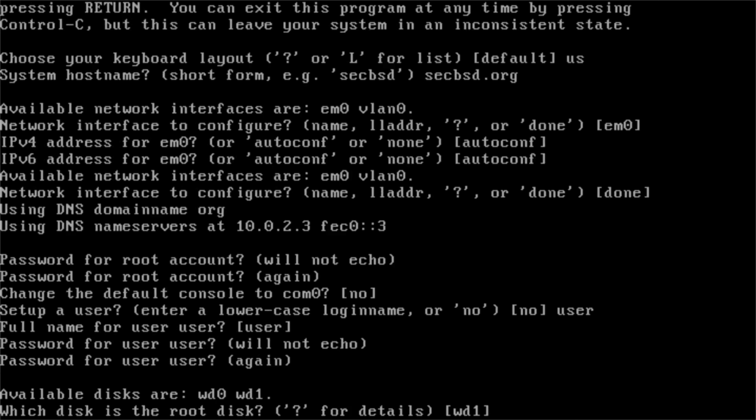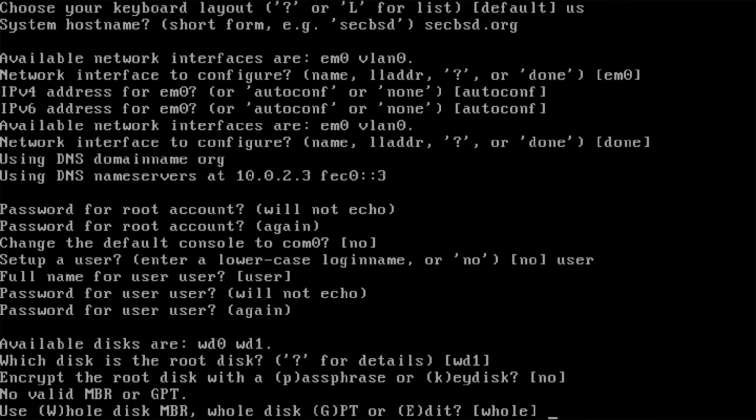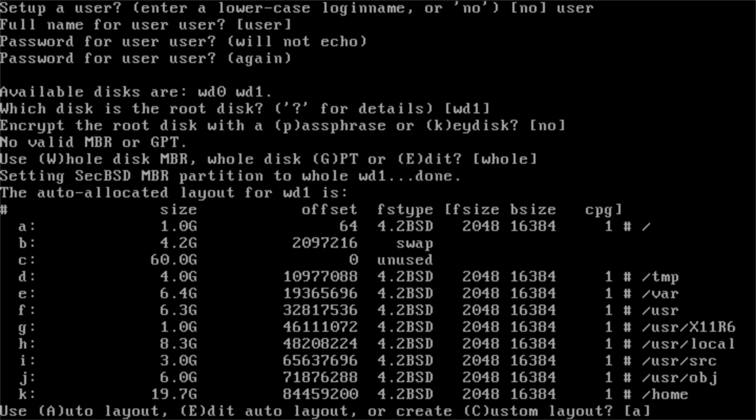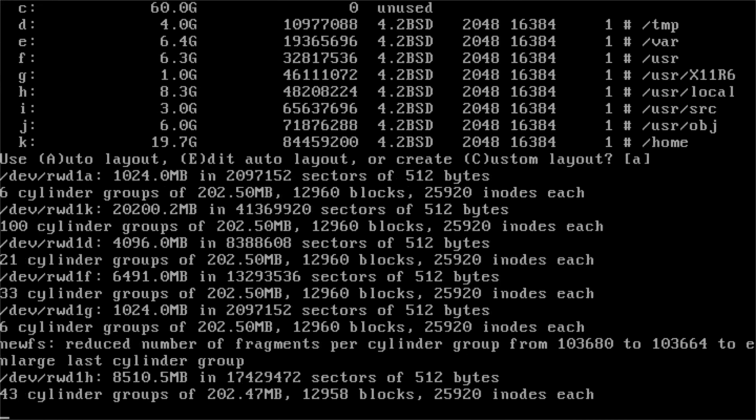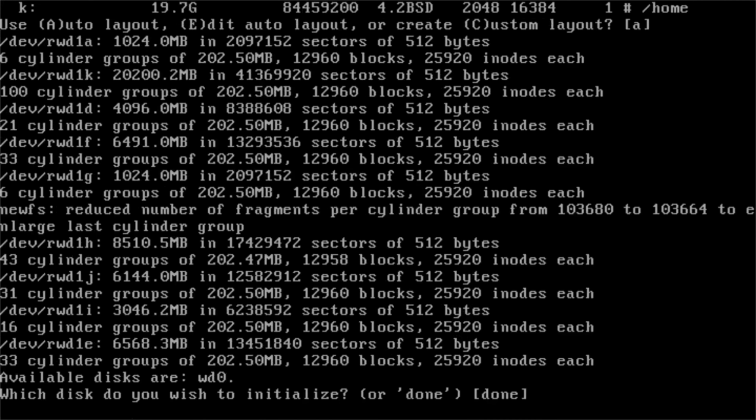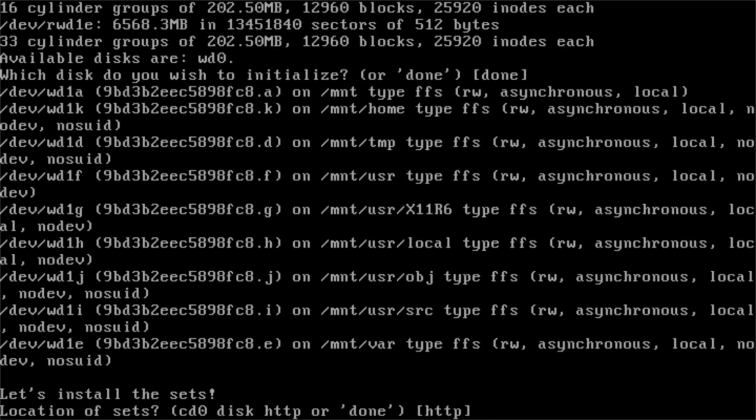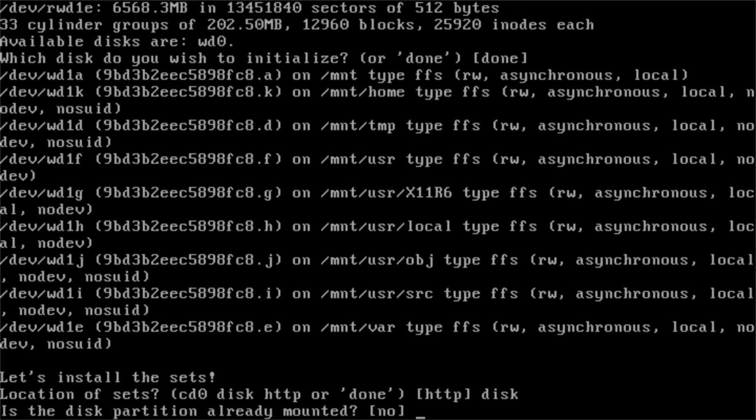Next, disk selection. Choose the disk that will be used as the root disk. In my case, that's WD1. Use the default option to install to the whole disk. When shown the partition layout, accept auto layout. Now install the sets. When asked for the location, choose disk.